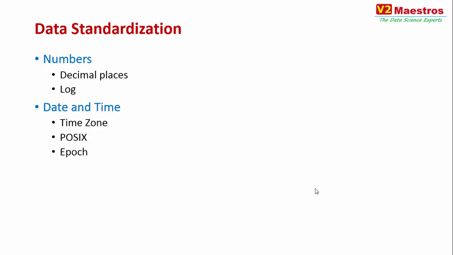In the case of date and time, data typically comes in different formats. You want to convert them to a proper structure, typically store them as epoch, which is time zone insensitive, or in the POSIX format. You also want to make sure that the date and time that you're getting has a time zone associated with it, and you adjust the time zone correctly, so that you're looking at the data in the right way. Two data sources might have the same date showing up in different time zones, so you have to adjust for the time zones before you can start comparing them. So these are some of the standardizations that you would do to data.